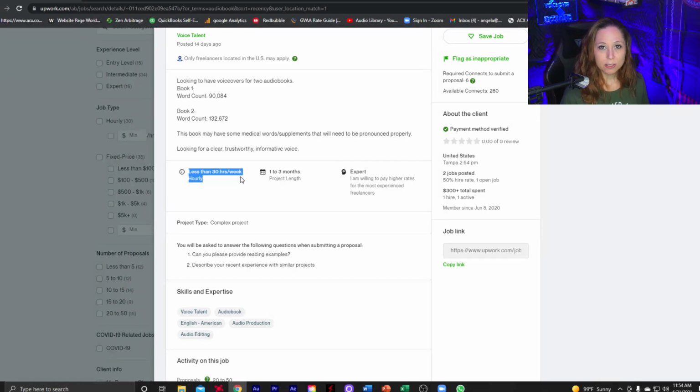So whenever you submit a proposal on Upwork, it's one of 2 ways. It is either based on the project as a whole, based on their word count, or it's at an hourly rate. And that is what the less than 30 hours a week is based upon, is an hourly rate. They are approving for you to work up to 30 hours a week on this job using your hourly rate.